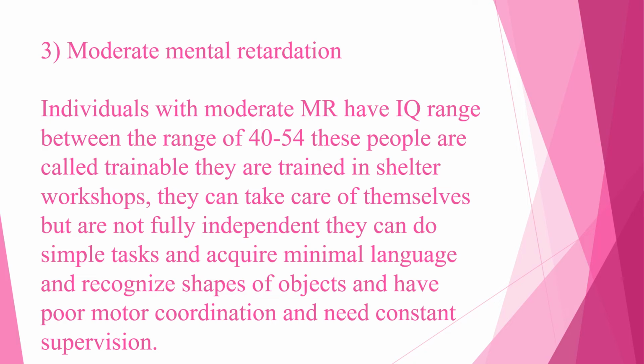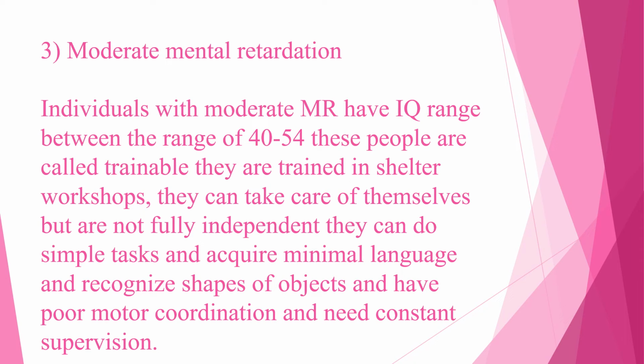Moderate mental retardation. Individuals who have moderate mental retardation have an IQ range between 40 to 54. These people are called trainable. They are not educable, they are trainable. That is, they can be trained to do certain things. It could be self-care. They are sent to workshops where they learn to do artwork or create paperwork and all that. These people are trainable but not educable.